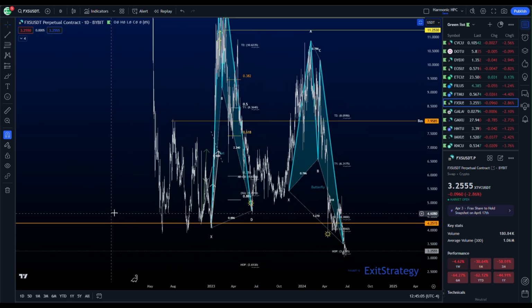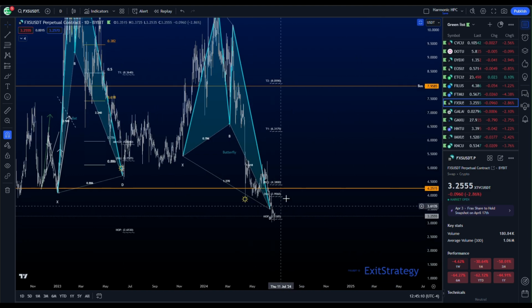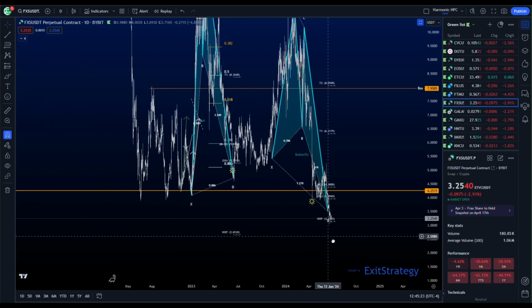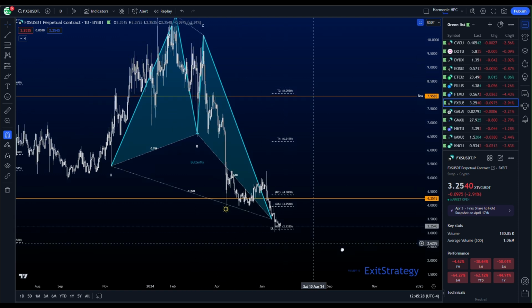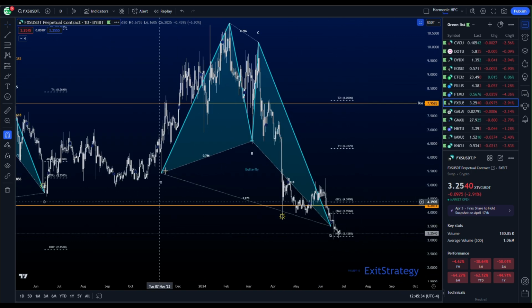I don't like being under this range, under this line. I would want to see it really reclaim not just the PRZ, but up here on this line. We are at the hop, so if you wanted to place some tricky bids down here with some stops just below the low, yeah, it's your money. You do what you want. But me, I prefer to break those trend lines. Prefer to see some confirmation that the market really has turned around before gambling my money into something that might be a little higher risk.